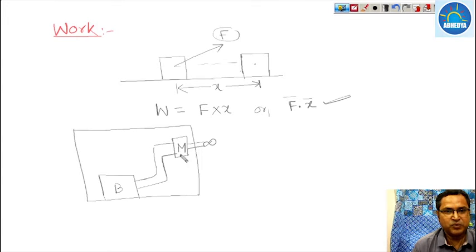When the motor runs, it runs the shaft and the shaft runs the fan, so work is being done.